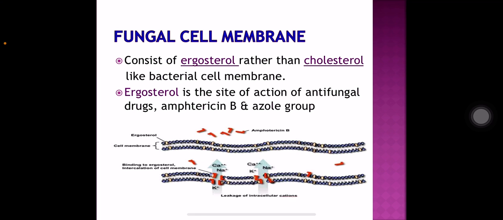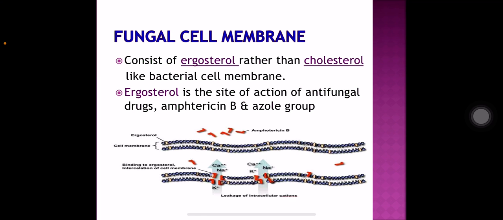The fungal cell membrane contains ergosterol rather than cholesterol like the mammalian cell membrane. Then ergosterol is the site of action of some antifungal drugs like amphotericin B and azole group. Now how does the amphotericin B act on the fungal cell membrane?